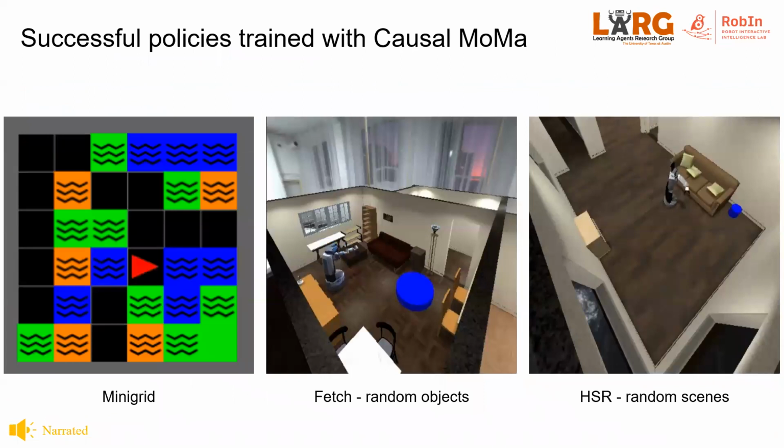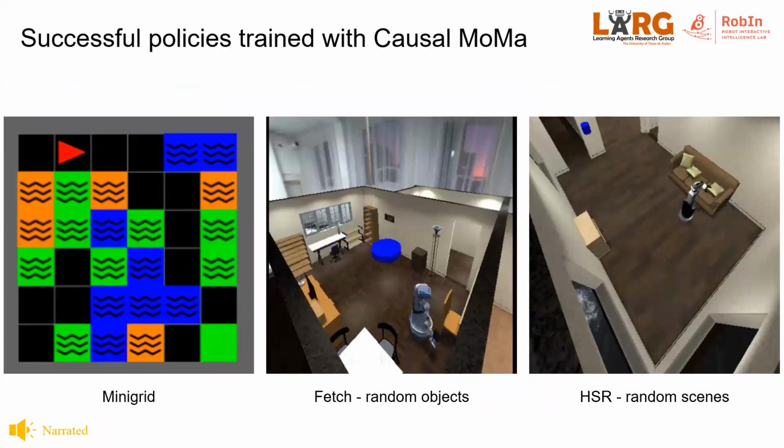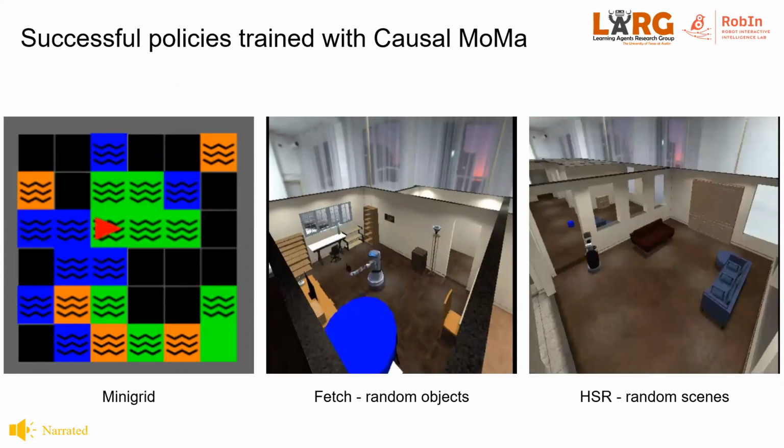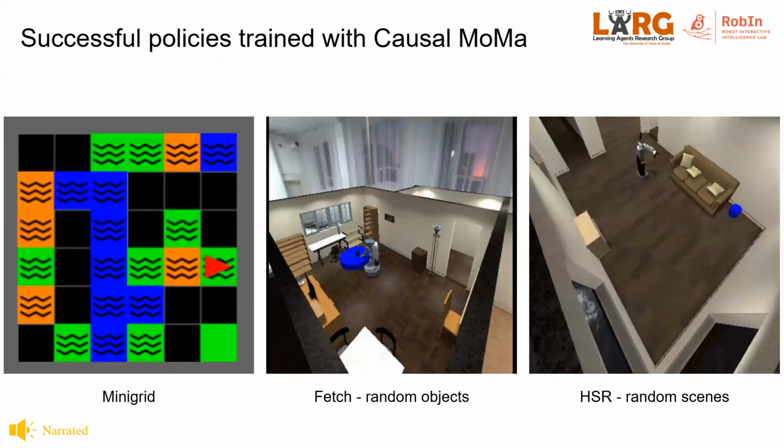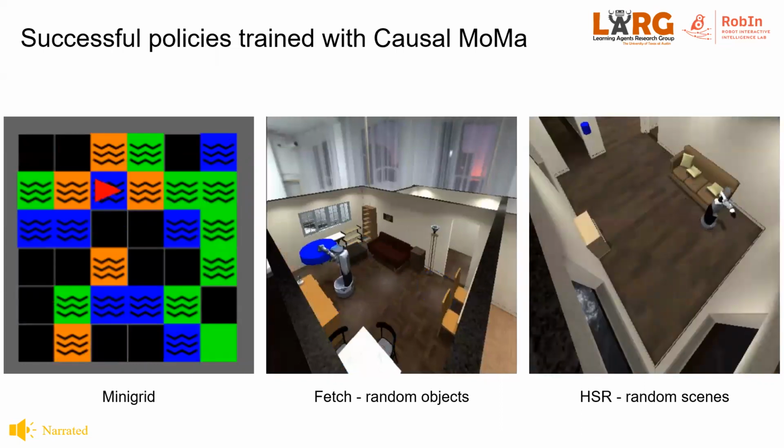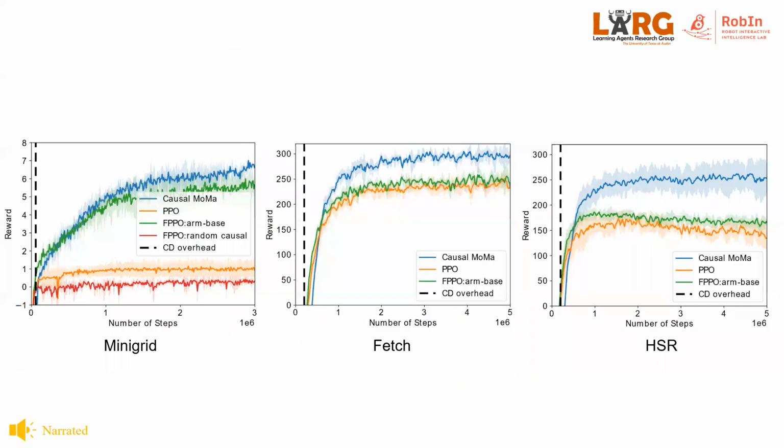We first evaluate Causal MoMa in simulation domains, including a mini-grid simulation environment that requires virtual arm actions to succeed, and an iGibson simulation environment where we test with two different realistic robot models, Fetch and HSR. In all domains, Causal MoMa trains successfully, improving over baselines.